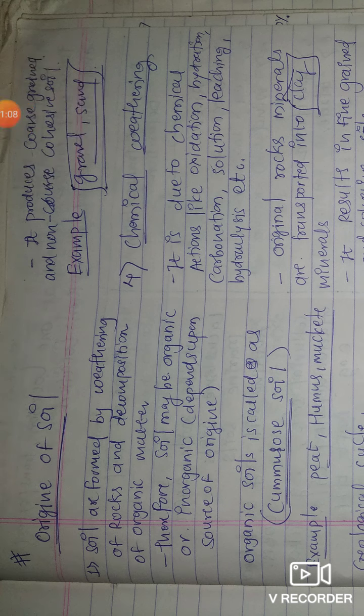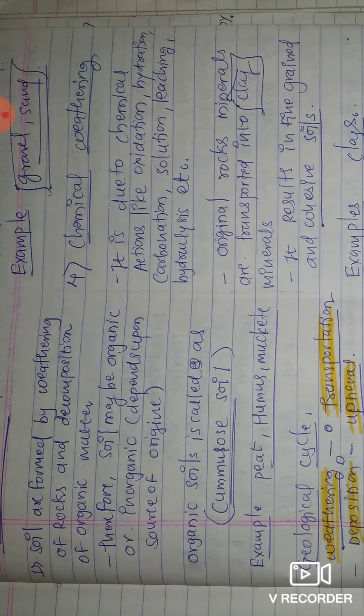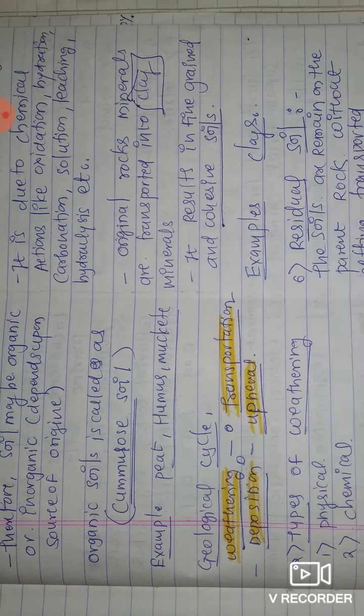Due to physical disintegration and chemical weathering, there are two types of soil: one is organic soil and the other is inorganic soil. The organic soil is called cumulose soil. Generally, cumulose soil is used for farming. It is the best soil for irrigation purposes in farming. A few examples of organic soil are peat, humus, and muck.